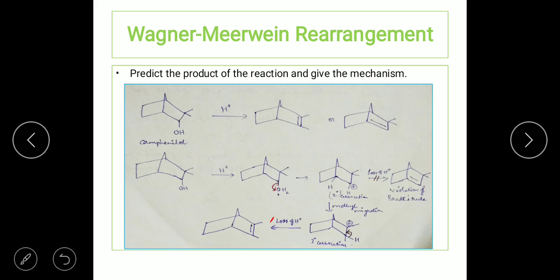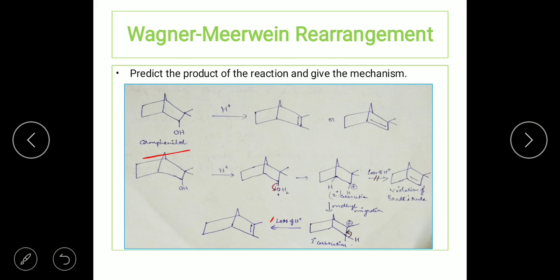Okay, so here the compound given to you is camphenyl alcohol, and they have asked whether the product is going to be the first product or the second product. Though both are olefins, the structure is different. They are structural isomers, just the double bond is situated at different carbon atoms. So now let us look at the reaction, that is the mechanism.